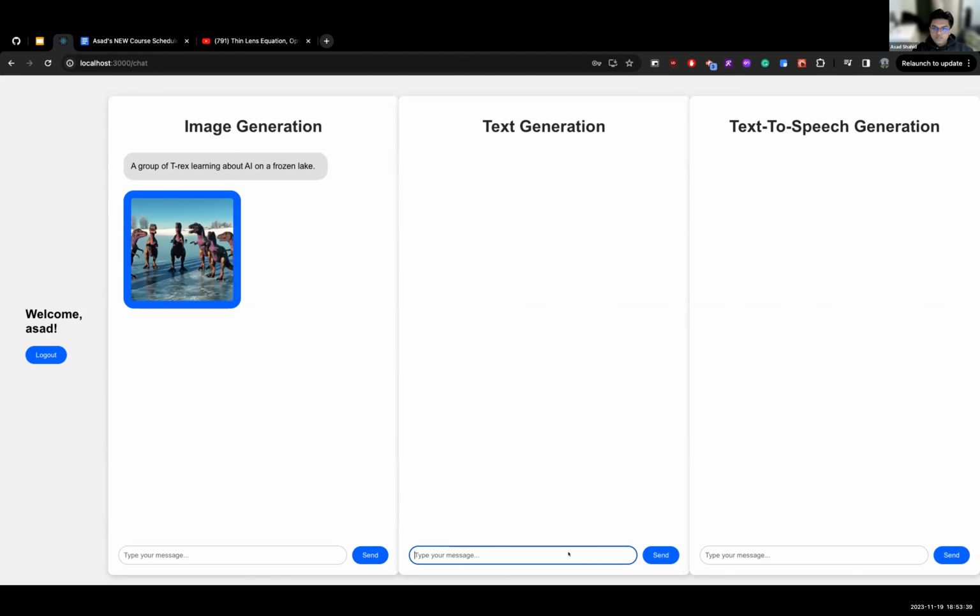And what do you want to have for text generation? Generate an analytical essay on Catcher in the Rye. That may or may not be my homework. Can you say the last part again? Generate an analytical essay on Catcher in the Rye. Sorry, I didn't hear the Catcher. Catcher in the Rye. Got it. Yeah, there you go.